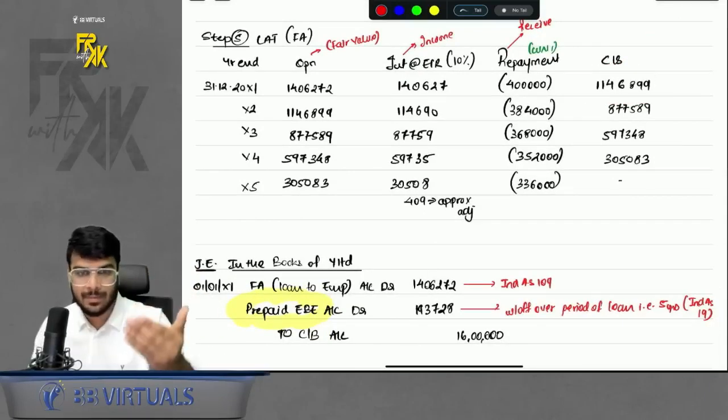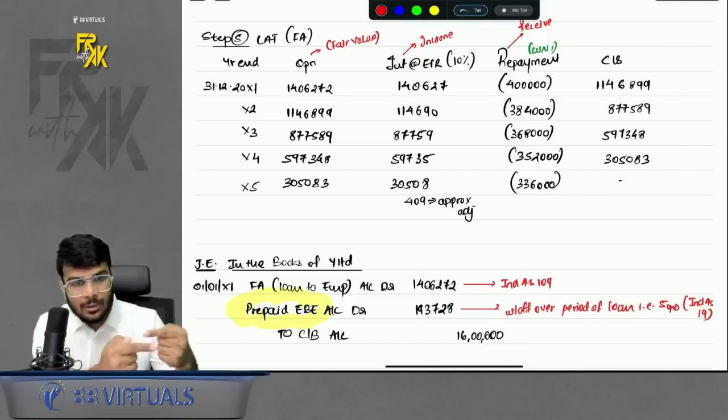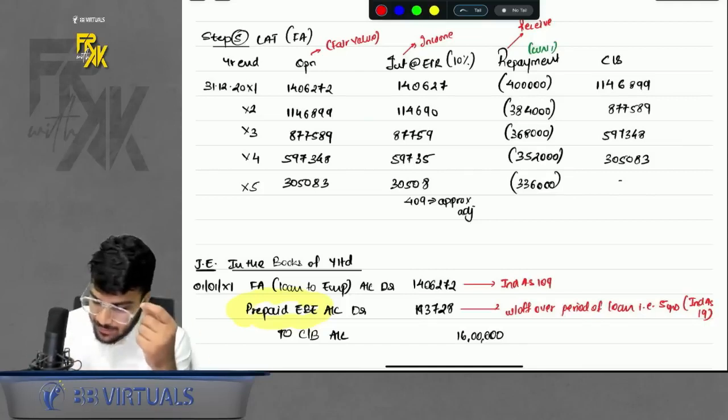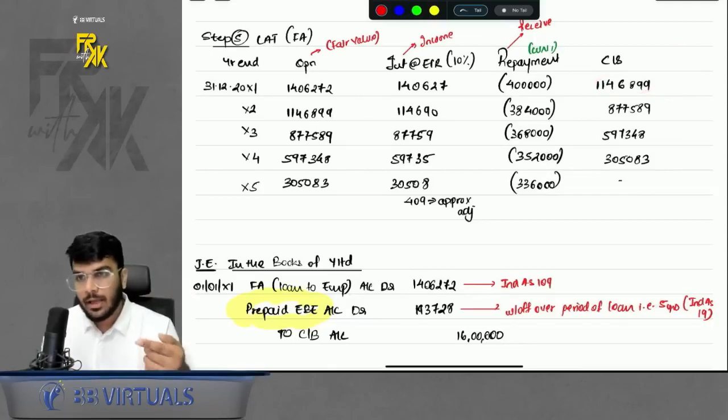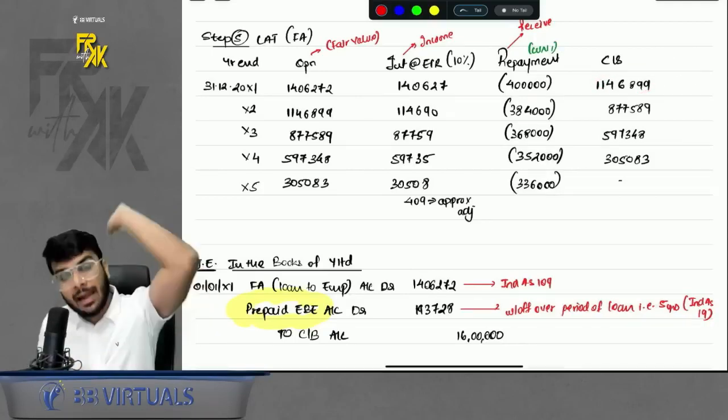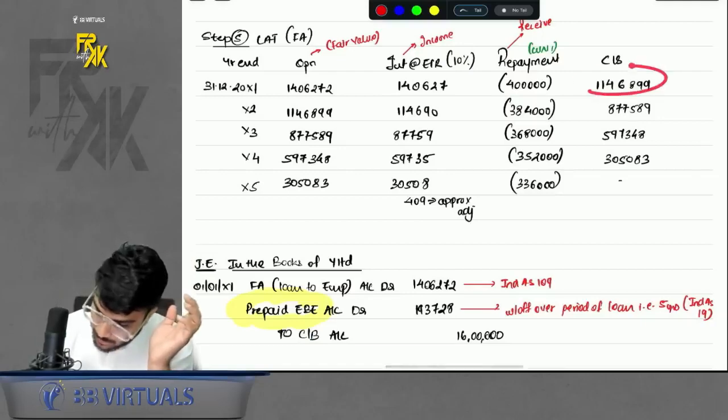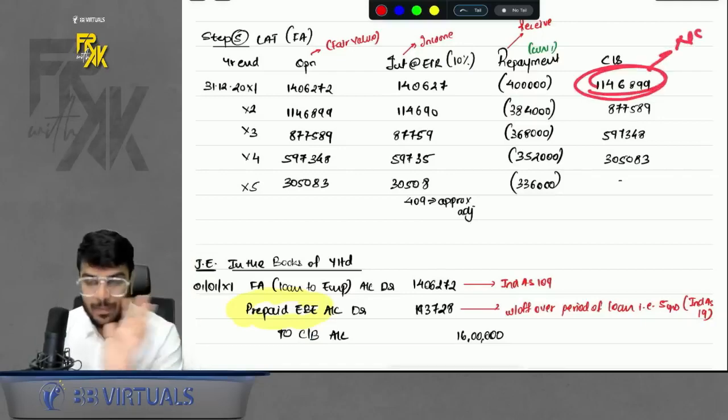That means, again to summarize, if principal is also getting repaid every year, you will bifurcate the closing between current and non-current. But if only coupon is getting repaid every year, principal is not getting repaid, but it will get repaid at the end of 5th year, that means the closing in full will be non-current only, no bifurcation required.